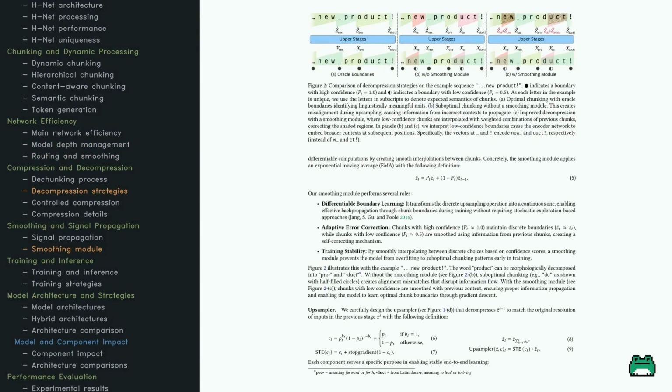Let's talk about refining chunk boundaries during decompression. Imagine fitting puzzle pieces together. Sometimes they don't align perfectly. Look at Figure 2 to see how a smoothing module can improve this fit. Without it, chunks might misalign, causing errors. The smoothing module uses confidence scores to decide if boundaries should be strict or blended, like smoothing puzzle edges. This adaptive error correction prevents the model from learning poor patterns early on. An upsampler then adjusts each piece to fit the original size, ensuring everything lines up smoothly.